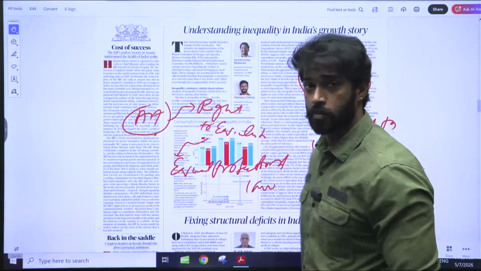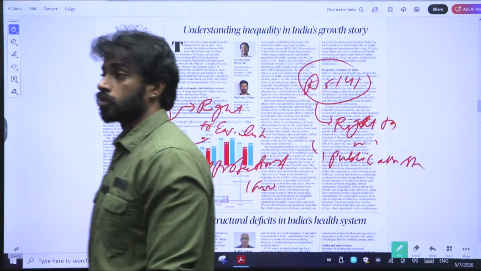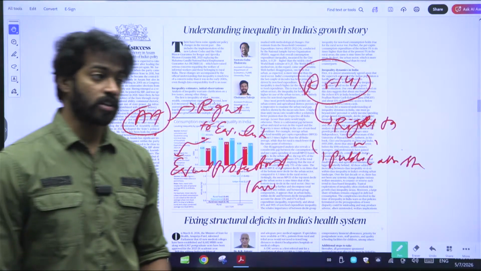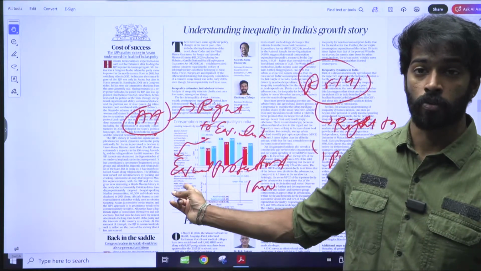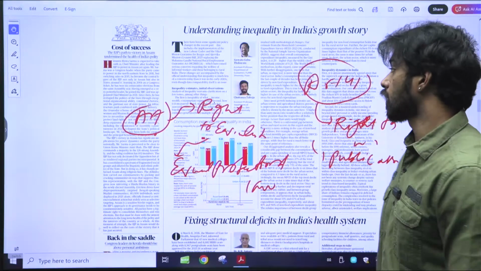These are the two aspects present in Article 14. Whenever there is no equal protection for people who are disadvantaged, it is violating Article 14.